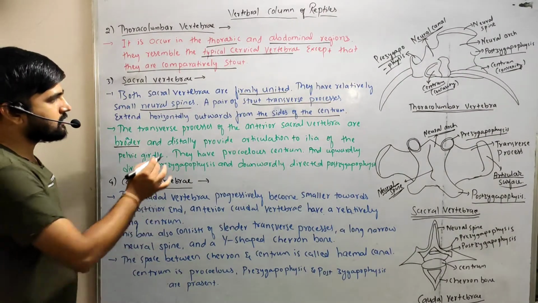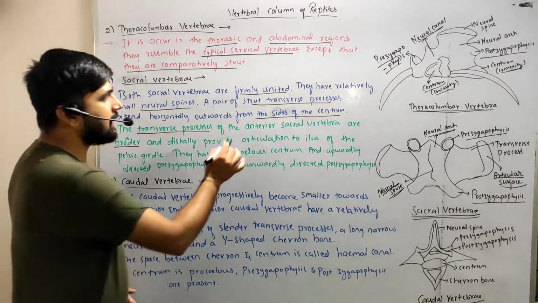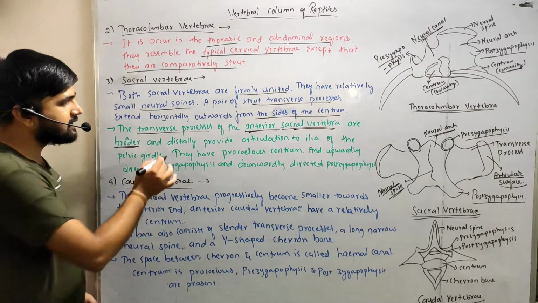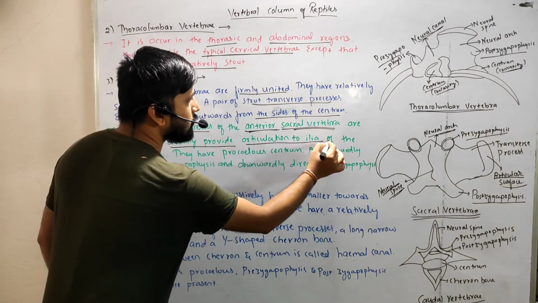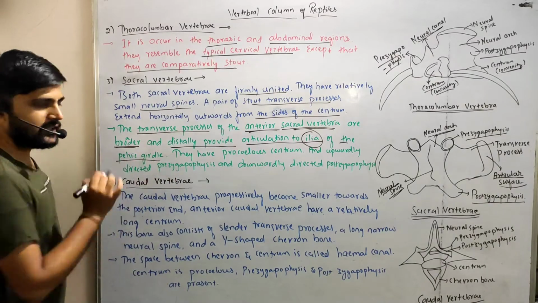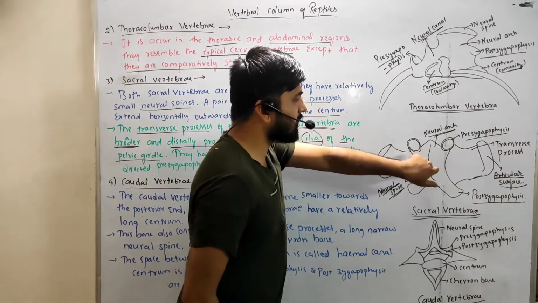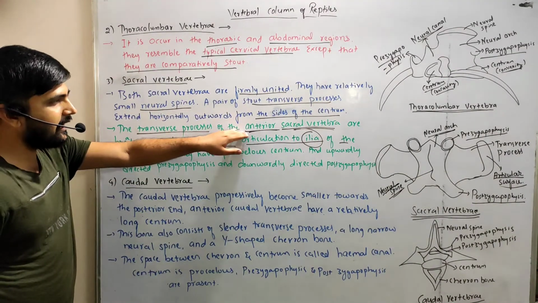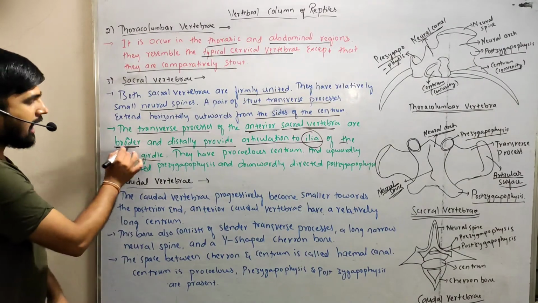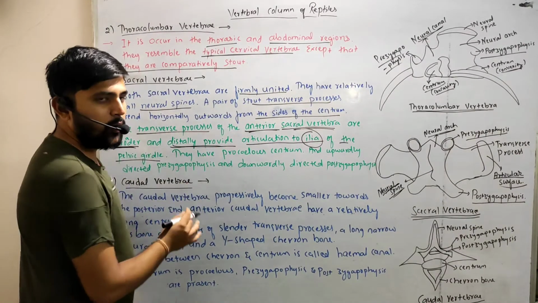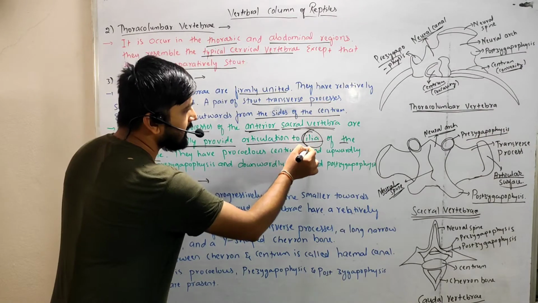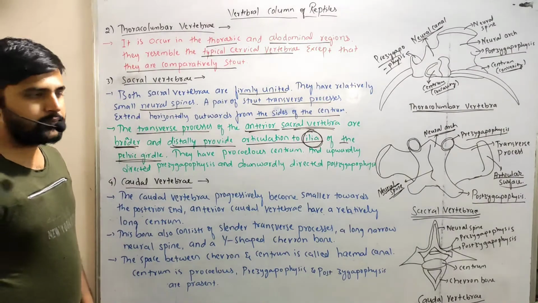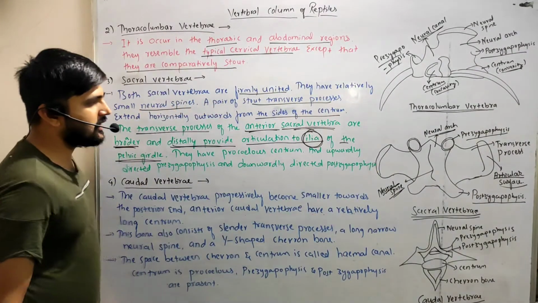The transverse processes present at the anterior portion of the sacral vertebrae are broad, as well as distally providing articulation to the ilia of the pelvic girdle. These transverse processes are present dorsally. They have a procoelous centrum. This also has a procoelous centrum, right?